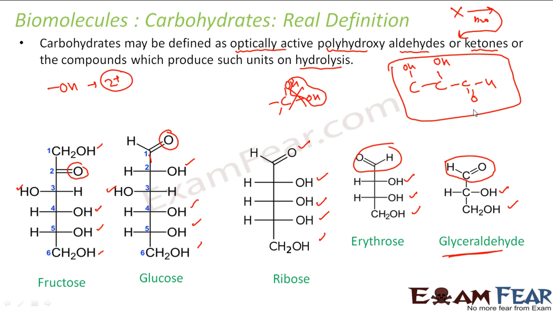It has 3 carbons. Hope you understand why glyceraldehyde was the minimum or smallest carbohydrate, because the definition says it should have polyhydroxy. The moment I talk about polyhydroxy, I need 2 carbons, because in one carbon if I put 2 OH groups, it will be unstable and the water molecule will come out, and another carbon is required for the aldehyde or ketone group.